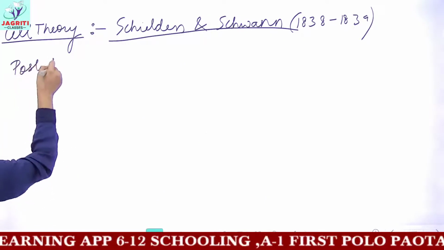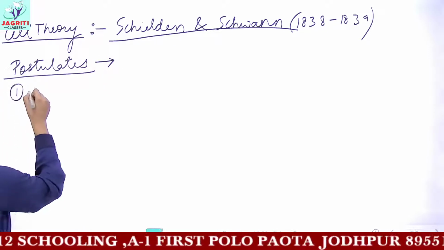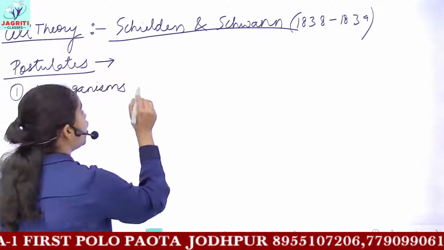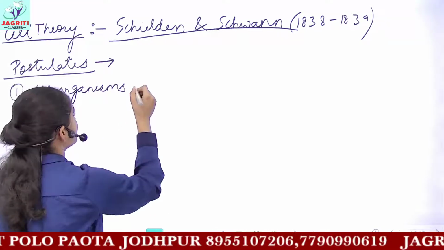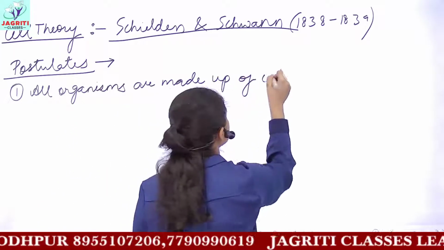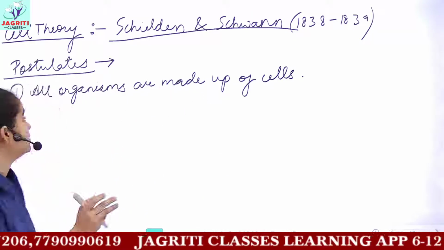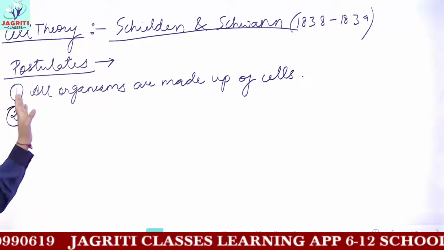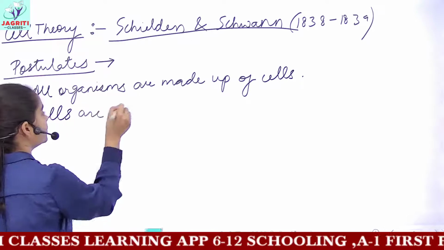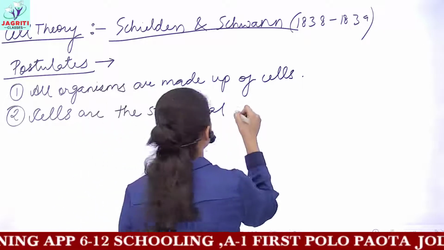What are the postulates of the cell theory proposed by them? The first postulate of cell theory is that all organisms, every living organism, are made up of cells. That is, they suggested the cell to be the structural unit of life. The next is that cells are the structural and functional unit of life.